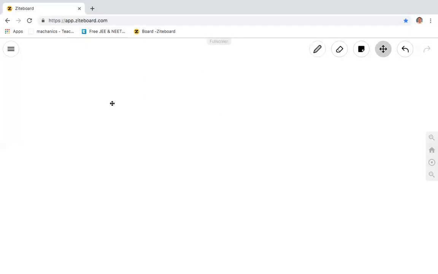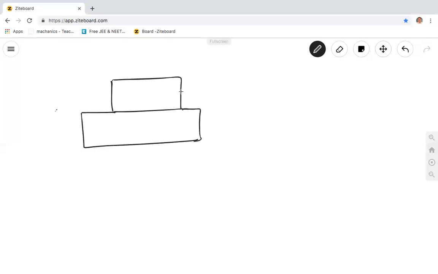Have a look. Suppose there are two bodies here. This is a body and there is one more body. If this moves with velocity v and this also moves with velocity v, there's no relative velocity. I mean, they are moving together. Both have the same velocity. Their surfaces are in contact, but there is no force.